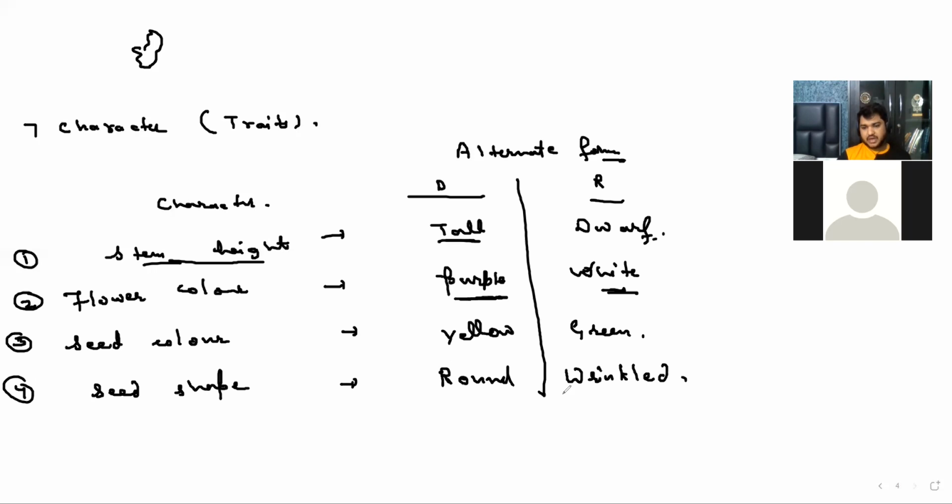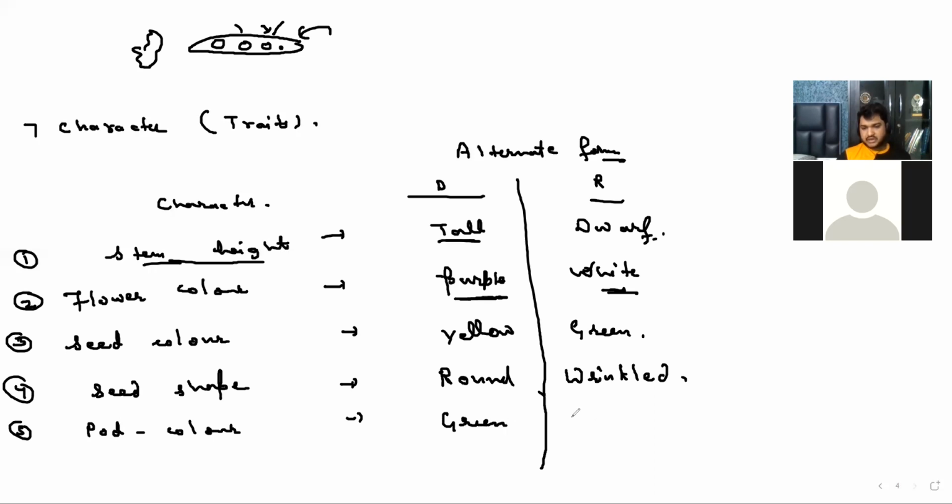Now, do you know the covering of the pea? Peas are basically present in this covering, which is known as the pod, the outer covering. So we are going to see the pod color and the pod shape. Pod color green is dominant, and pod color yellow is recessive. Remember, don't get confused: for seed color, yellow is dominant. For pod color, green is dominant.